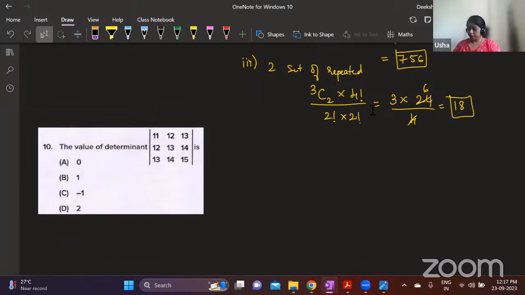What is the determinant value? Zero. How?